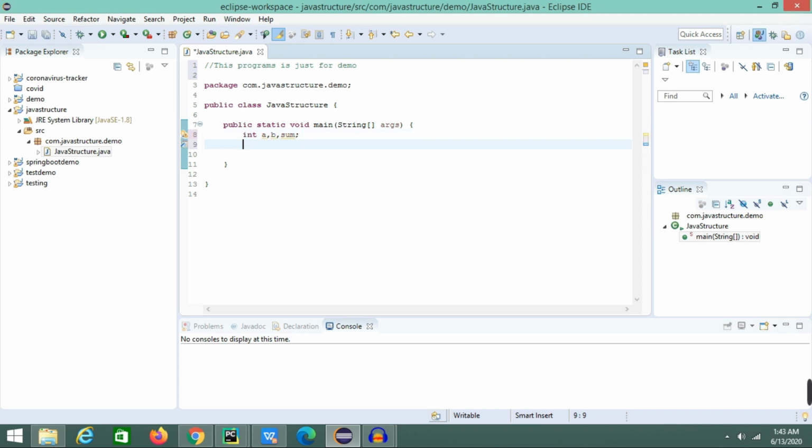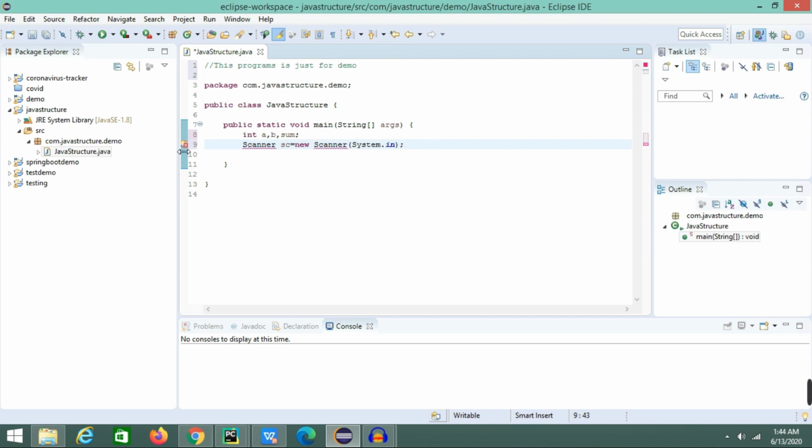Okay, so we'll use int a, b, sum for storing the sum, and after that we have to take the input from the user. So for that we need to use the Scanner class. So Scanner sc, or something like that you can type, is equal to new Scanner, and we have to use System.in.